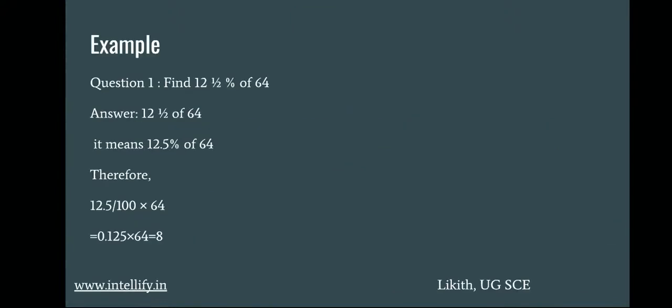The first example: you have to find 12.5% of 64. You are just converting the percentage to a whole number. 12 and a half is 12.5, because 1 divided by 2 is 0.5. So 12.5% can be written as 12.5 divided by 100, because percentage is always calculated per 100. So 12.5 by 100 into 64 is nothing but 8.